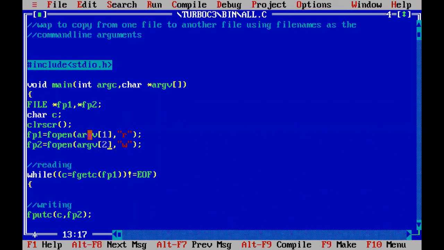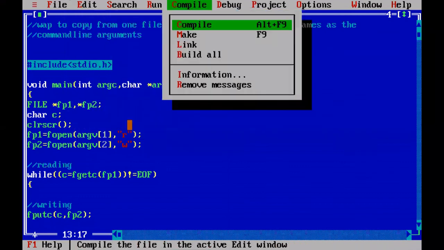Argv of 1 is the first command line argument, which is the first file name. Argv of 2 is the second command line argument, which is the second file name. So both the source file name and the destination file name should be supplied from the command line arguments. Now you go to the compilation, compile it.